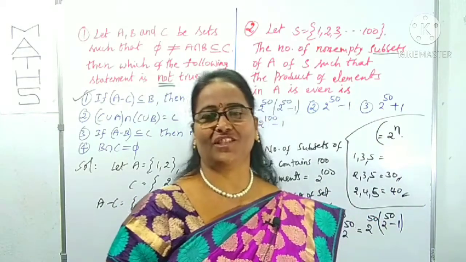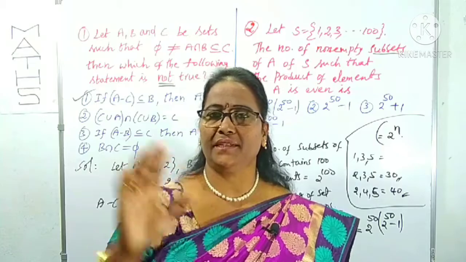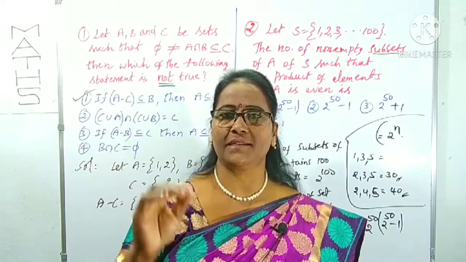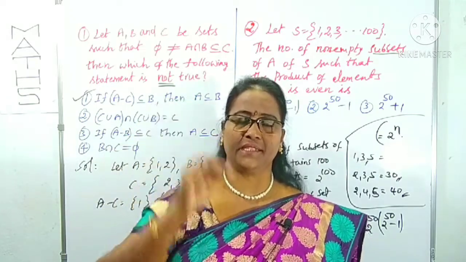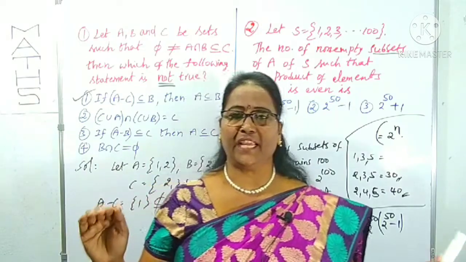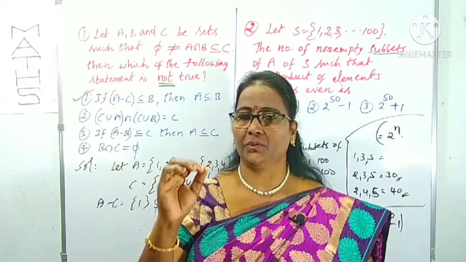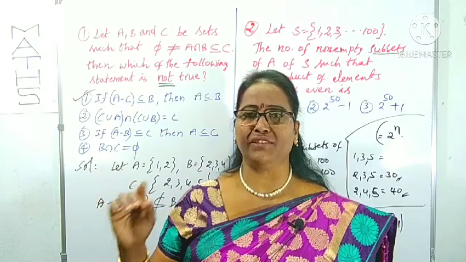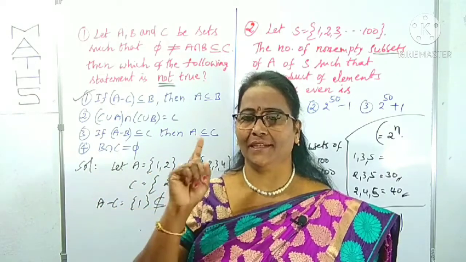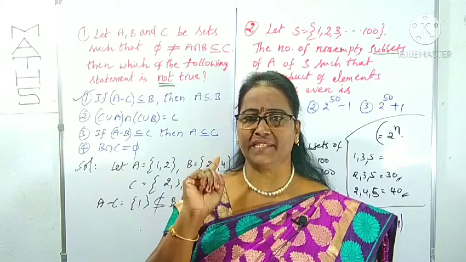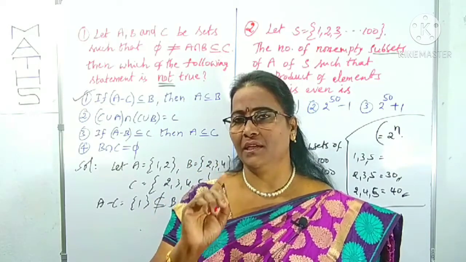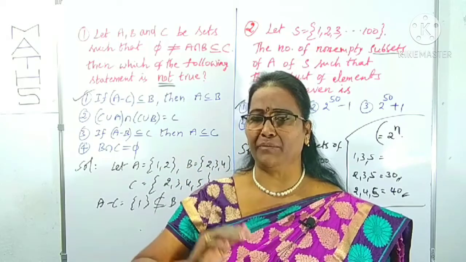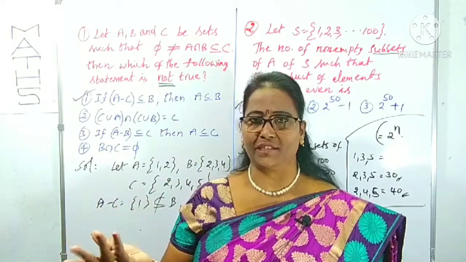What is the question here? Simply, a set contains 100 elements, and he is asking for the number of subsets of the set whose product is an even number. The product of some numbers is even when at least one number among them is even. If we directly take one even number and the remaining 99 odd, it takes too much time.